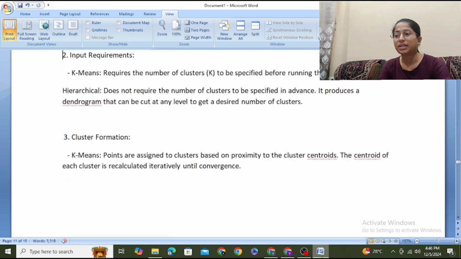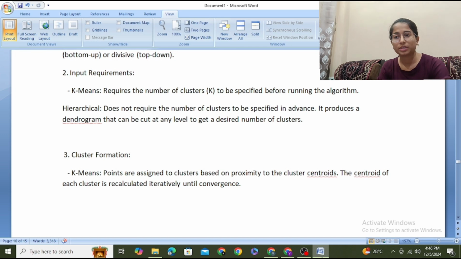Input requirements. In k-mean, the number of clusters needs to be specified before running the algorithm, and in hierarchical it does not require the cluster count to be specified in advance. It produces a dendrogram that can be cut at any level to get a desired number of clusters.